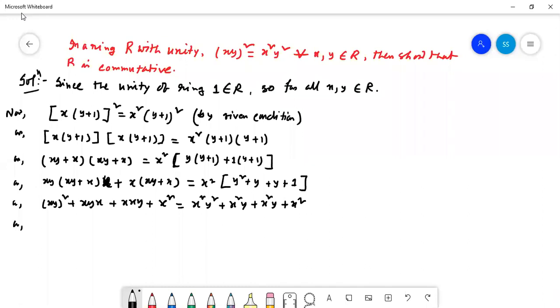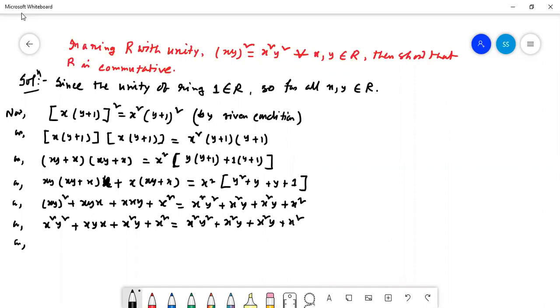Or from here we can write that x square y square plus xyx plus x square y plus x square is equal to x square y square plus x square y plus x square y plus x square.